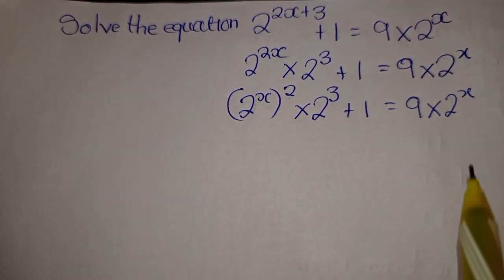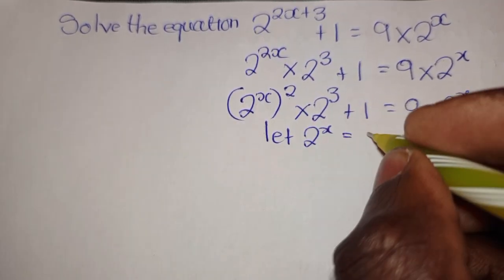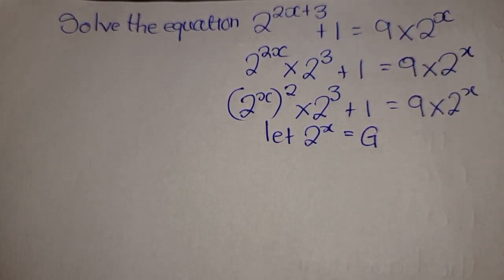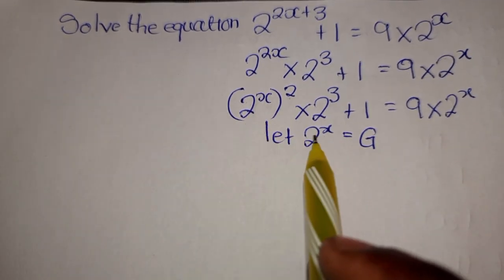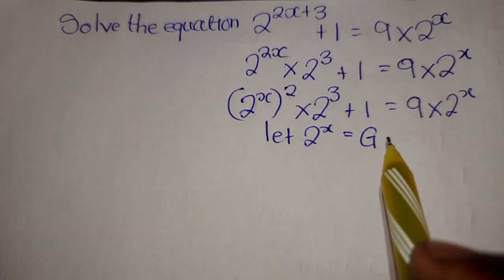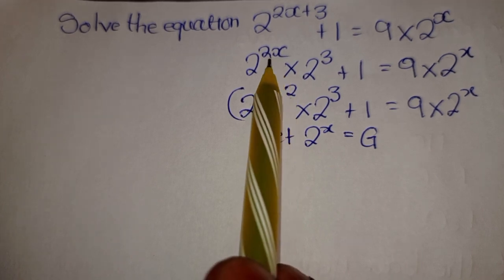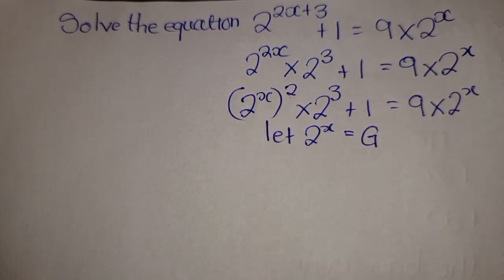Then remember now 2^x has become common, so you can just select 2^x. I will use my initial, I love my name. You can also use yours. So I will use G. So we know for sure that 2^x now has become equal to G, meaning where there is 2^x, we will replace it with G. The reason why we are doing this is that this equation has become too complex to solve directly. So we'll break it down a little bit for us to find the value of G. Then we can compute again to find the value of x.